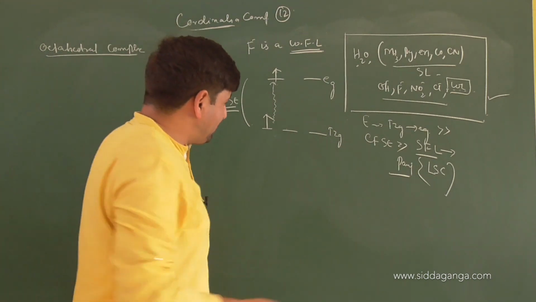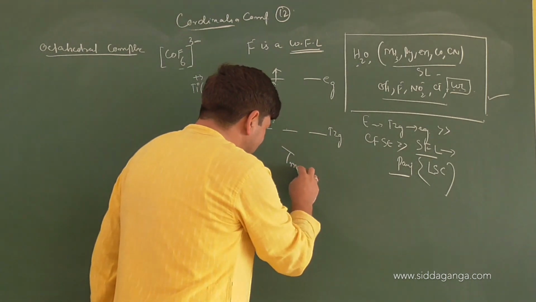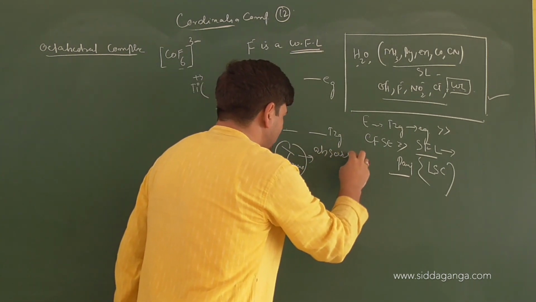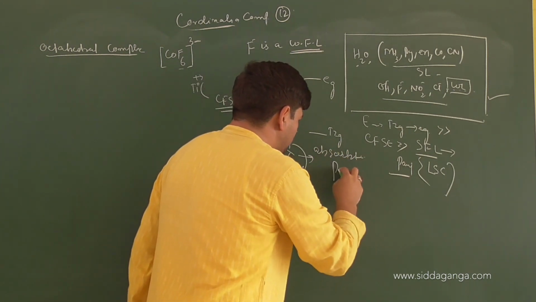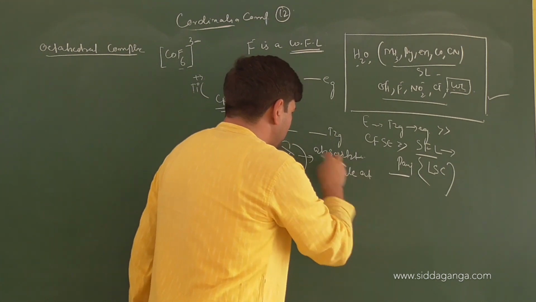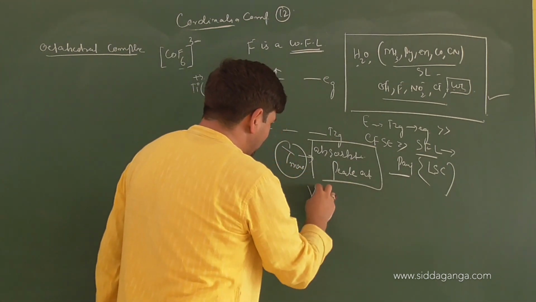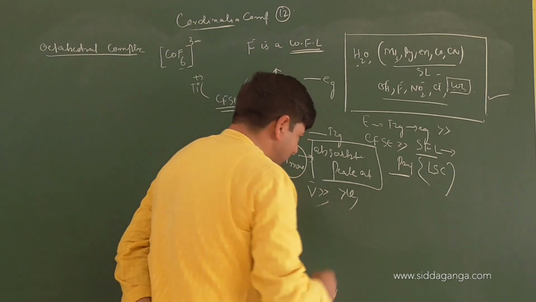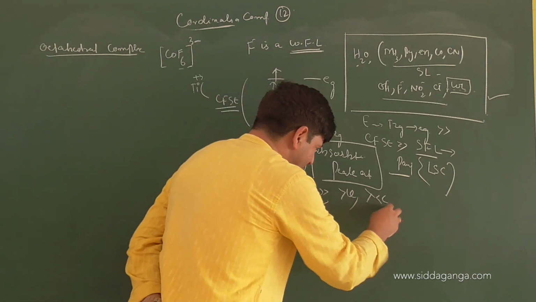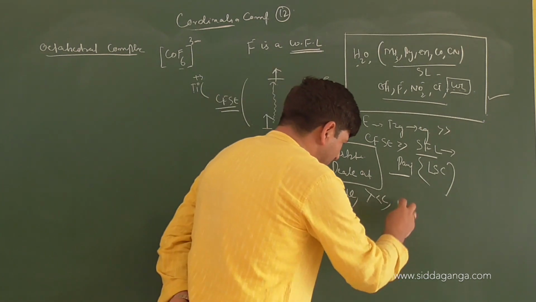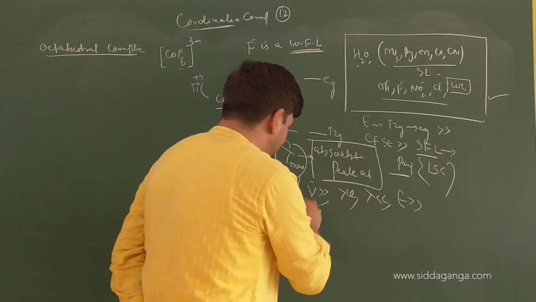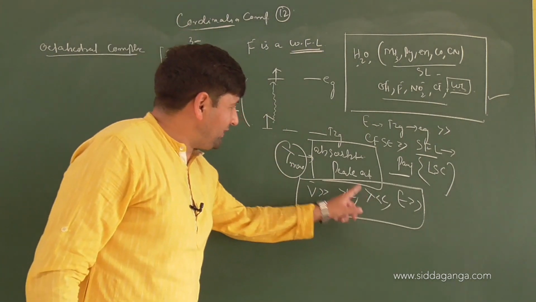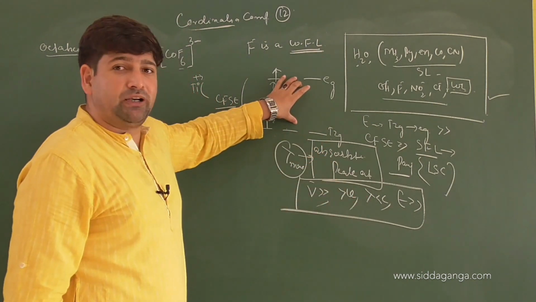So on the basis of the absorption, what is lambda max? What is the absorption peak? If it is absorbing at high wave numbers, is it absorbing at high frequency? Is it absorbing at less wavelength? Is it absorbing at high energy? Because all these mean the same thing. So if it is absorbing at low wavelength, that means the crystal field splitting energy is more.